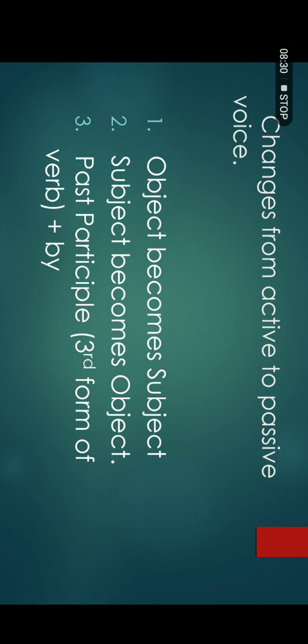Be careful to learn the past participle, that is also called the third form of verb. If you have the first form in the active voice, for example go, walk, when you change that form into passive voice, you will use the third form of go, that is gone, and the third form of walk, that is walked, and by is added. Some other changes are also made.